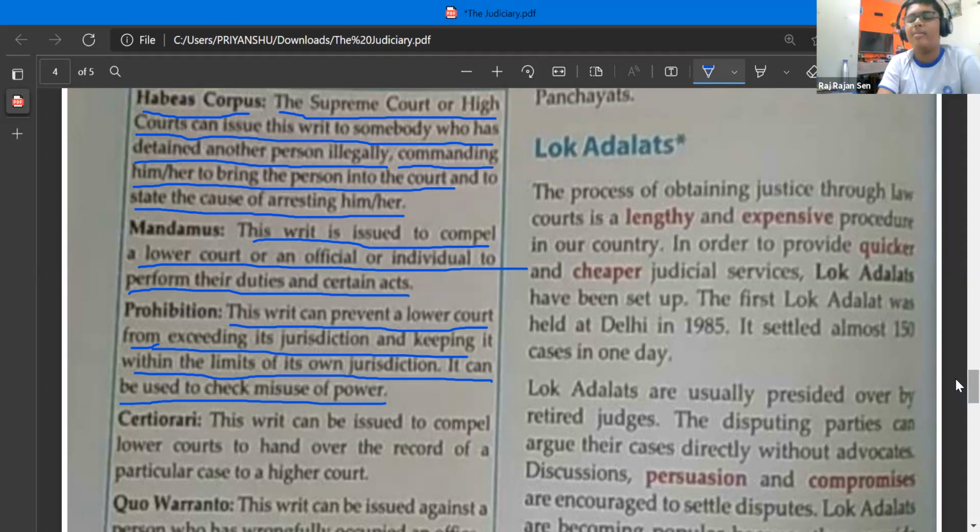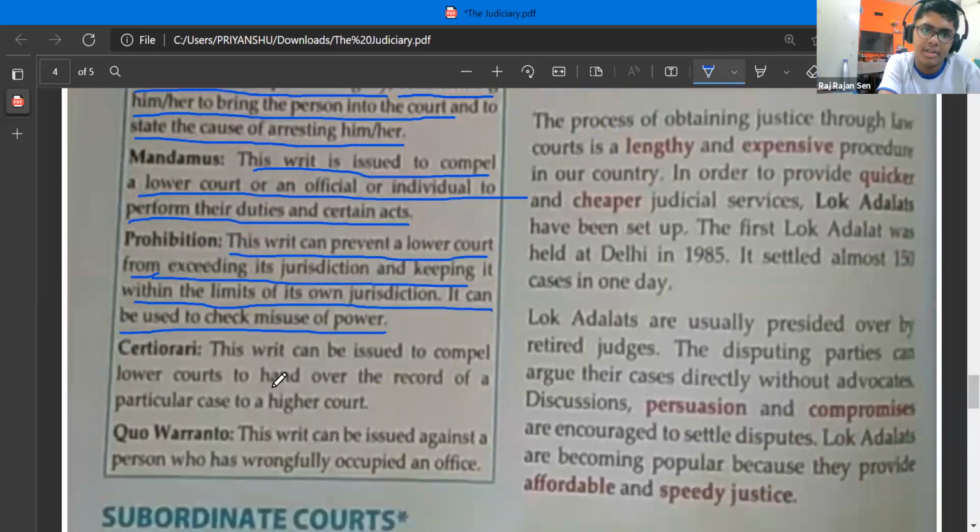Okay, so as they're saying, to keep a person within his or her limits, you need to give them some warnings, scare them, something like that. So in that manner, prohibition means they are prohibited from misusing the power given to them by the government, to make sure that they are staying within their limits. Got it, beta? Yes, ma'am. Okay, so next is what?